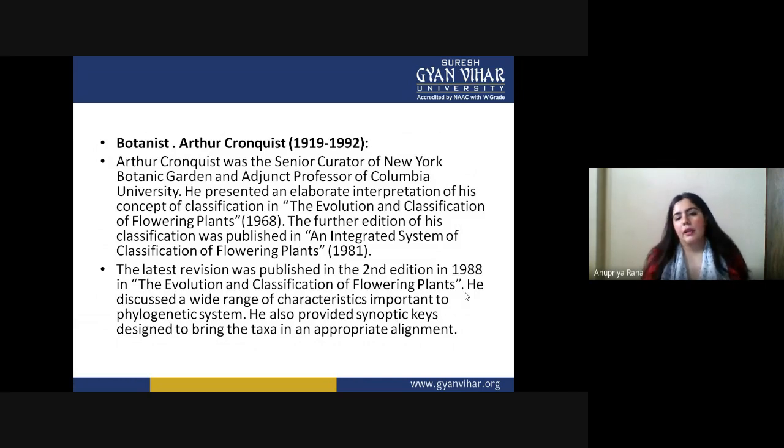After that, he wrote another book based on the integrated system of classification of flowering plants, published in 1981. The latest revision was published in the second edition in 1988, The Evolution and Classification of Flowering Plants, and it discusses a wide range of characteristics important to the phylogenetic system. So basically, he gives us a scenario in which we can work on phylogenetic relationships over a time period.